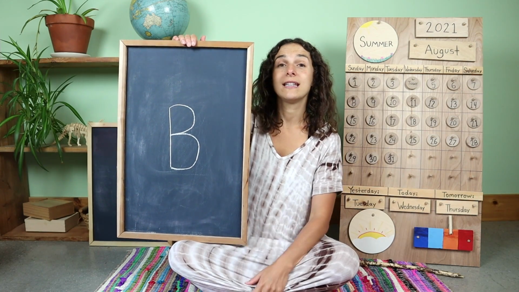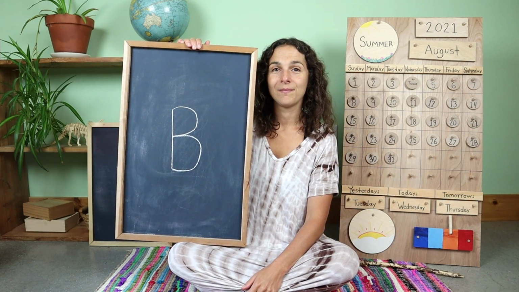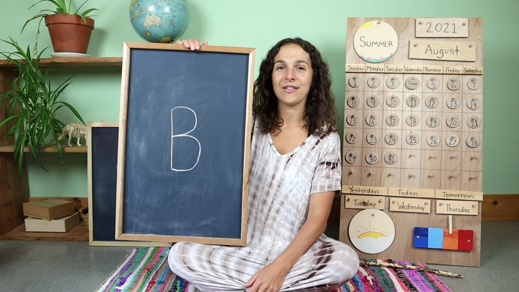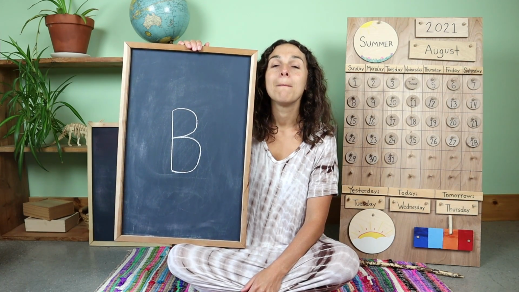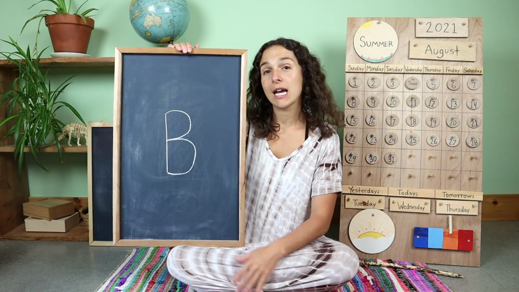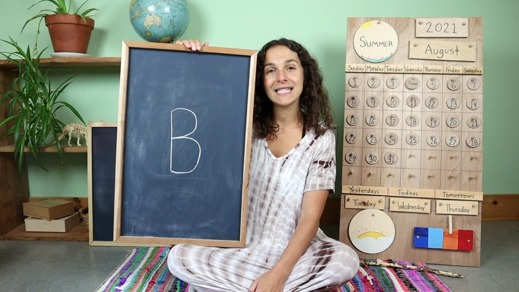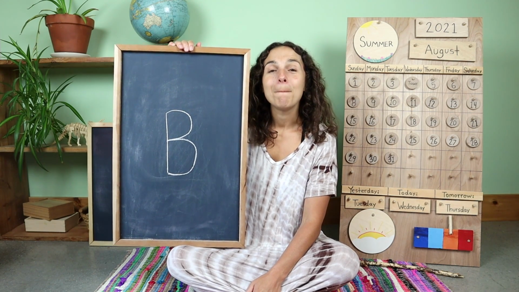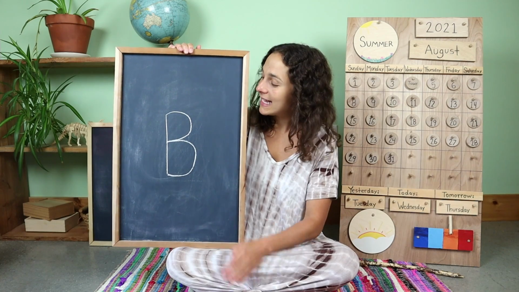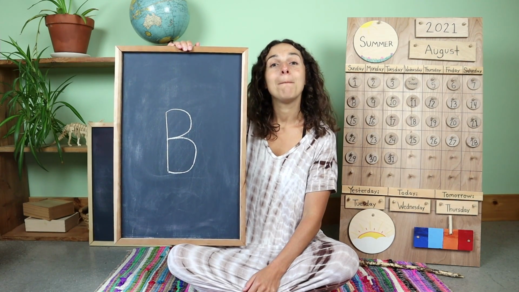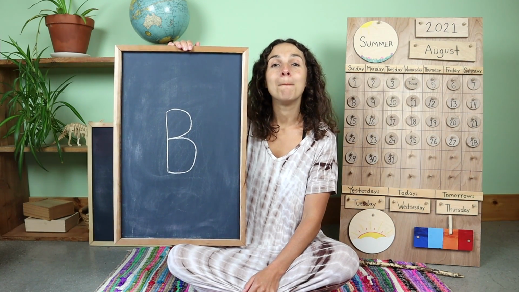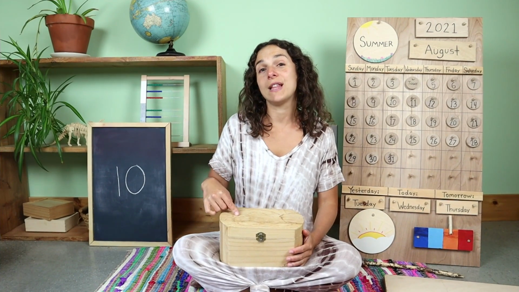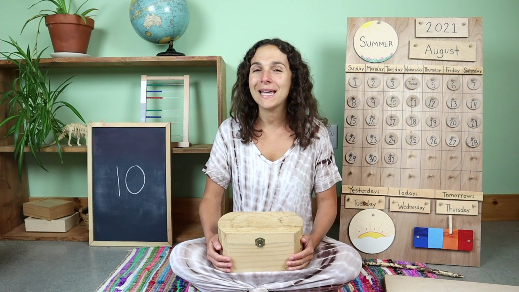What sound does this letter make? Let's do that together. B, B. And will you tell me what capital letter this is? B. That's right. This is an uppercase B. B says B, B. Inside of this box, I have something that starts with the letter B, B.